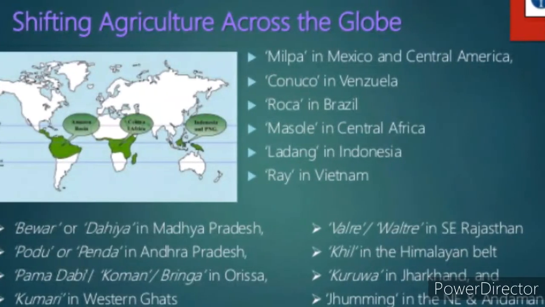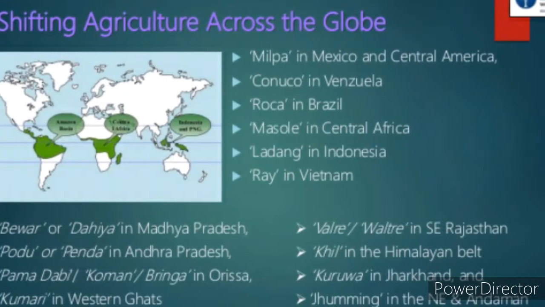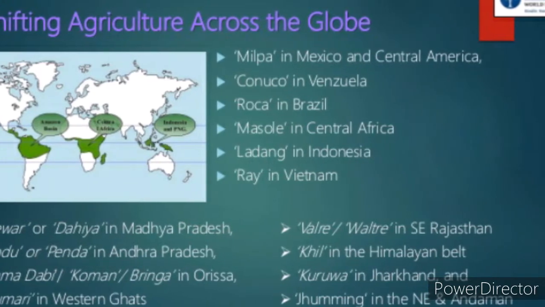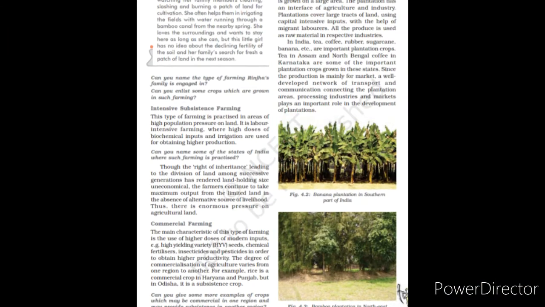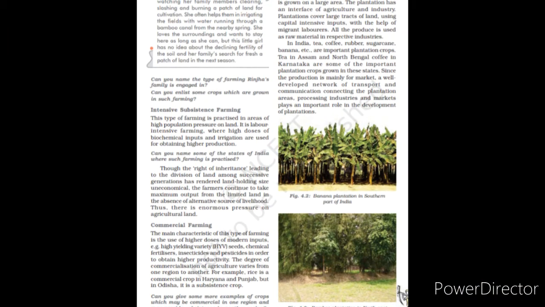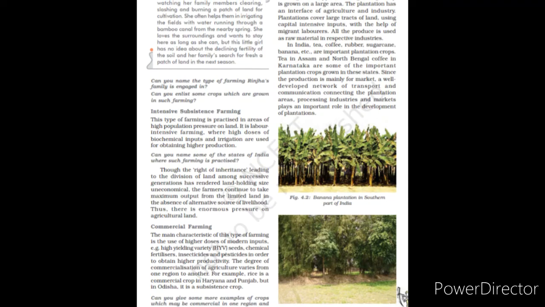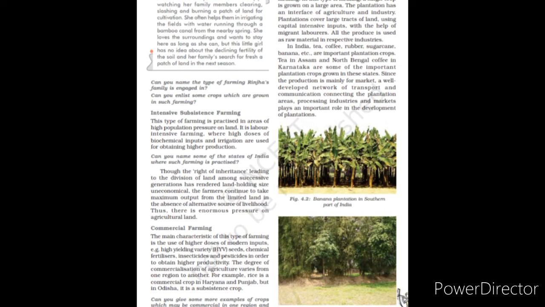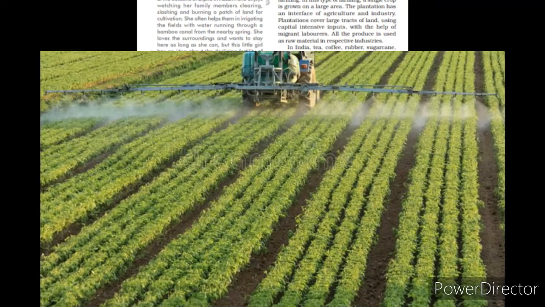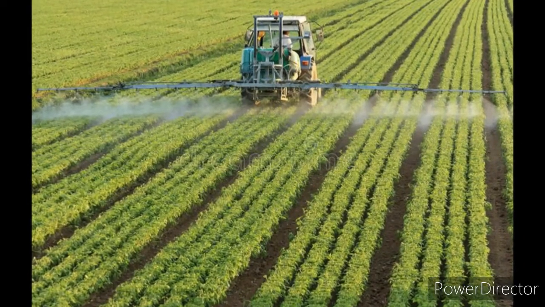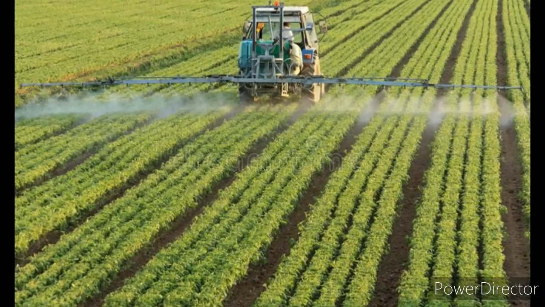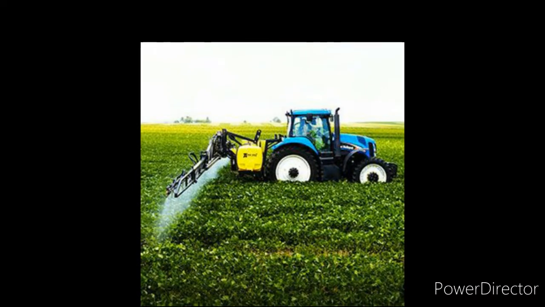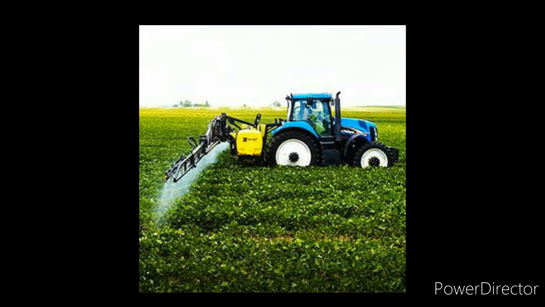Moving on to the next farming, intensive subsistence farming, which is practiced by most of the Indians. This type of farming is practiced in areas of high population. It is labor-intensive farming where high doses of biochemical inputs and irrigation are used for obtaining higher production. Remember, in the primitive, there was no use of any biochemical inputs like fertilizers, pesticides or insecticides, whereas in intensive subsistence farming, to obtain higher production from the land, they use biochemical inputs and irrigation.